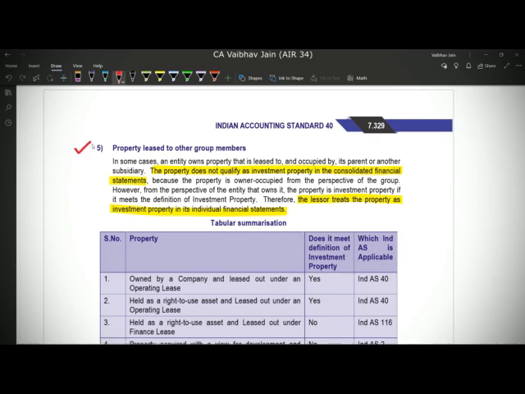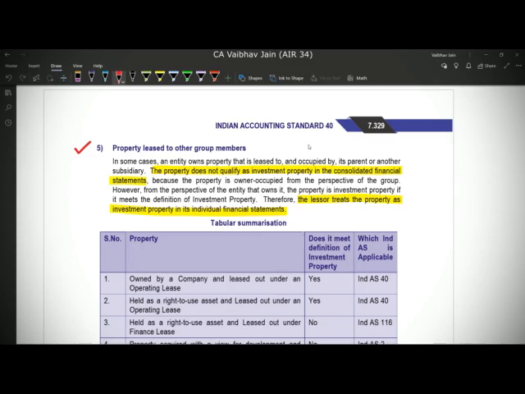So let me give you an example. For example, Walmart owns 77% stake in Flipkart. Therefore, Walmart is holding company and Flipkart is subsidiary. Now let's say Flipkart owns a property, and Flipkart has given that property on lease to Walmart for the purpose of earning rental income. See, both are separate legal entities. So in case of Flipkart's balance sheet, what Flipkart will do is Flipkart will recognize that property as an investment property because it is giving it on operating lease to Walmart to earn rental income. But when we prepare consolidated financial statements of Walmart, it will include the financials of Flipkart too.